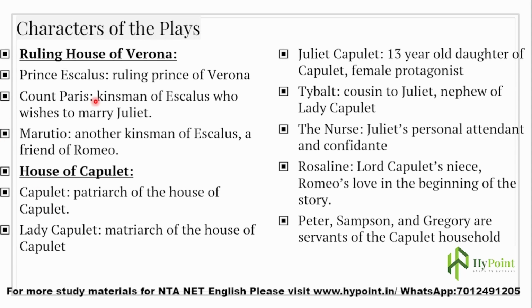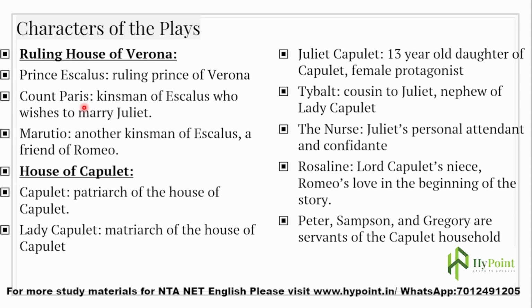Now let's see the characters of the play. First, the ruling house of Verona. Some people related to the ruling class are also involved in this play. Prince Escalus is the ruling prince of Verona. Count Paris is kinsman to Escalus, who wishes to marry Juliet.